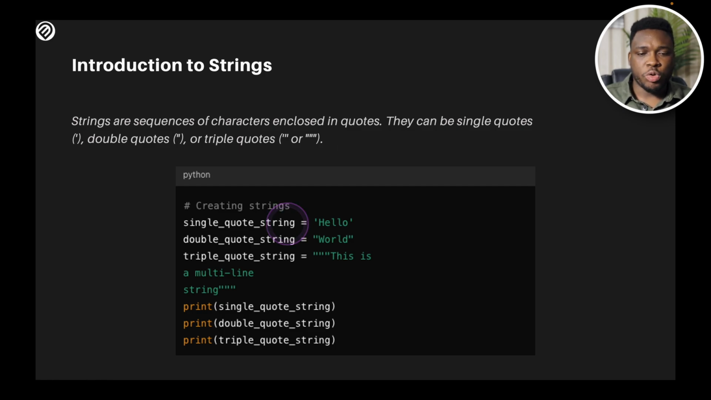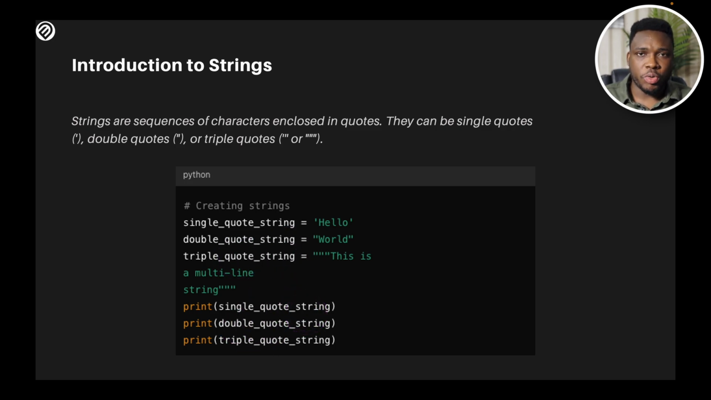However, single quote strings are just what you have here, hello. Whether you're using single quotes or double quotes, you're going to have the same thing, so it's just a matter of preference. With double quotes, you could have world, and you could use triple quotes as well. It's just about the use cases. Triple quotes are mostly used when you're working with a much larger amount of text. If you print any of these, it's just going to print your string for you.